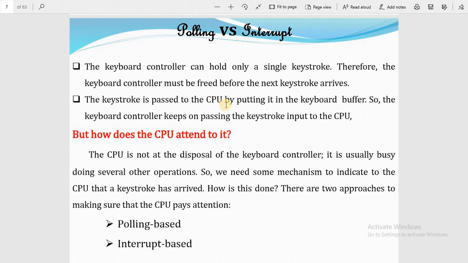And when the interrupt happens, the normal program is interrupted by the CPU to hear the input of the data. But how does the CPU attend to it when we have multiple devices? The CPU is not at the disposal of the keyboard controller. It is usually busy doing several other operations. So we need some mechanism to indicate to the CPU that a keystroke has arrived. How is this done? There are two approaches to making sure that the CPU pays attention: polling based or interrupt based.